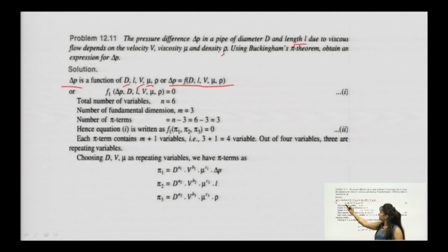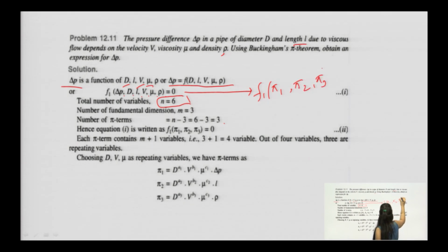So the function F1 of delta P, D, L, v, mu, rho is equivalent to 0. Now we need to convert this into n minus m variables. For m we know the maximum value is 3, and for n we count the variables: 1, 2, 3, 4, 5, 6. So n is 6, m is 3. So 6 minus 3 is 3, which means this equation can be written as a function of pi 1, pi 2 and pi 3 equivalent to 0.